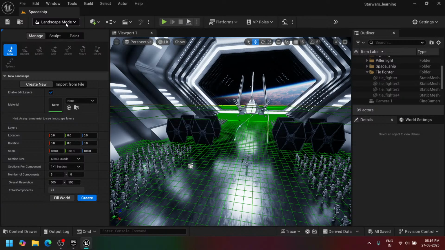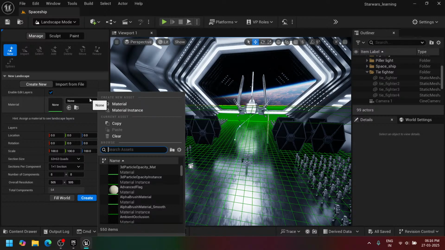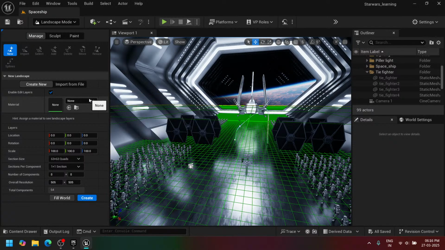For example, if you are in a black room and white smoke is coming randomly, and we take a photo there, we get a black background with white fog spreading. That is basically called a height map. When we input the height map here, the white area will be the height and the dark area will be the low, that means the land. The black area will be the land and the white area will be the height.